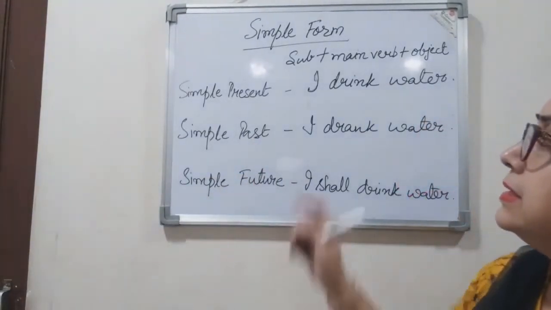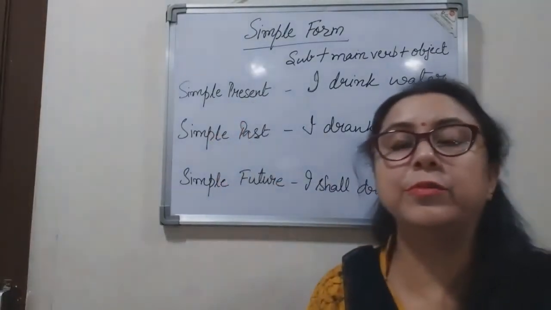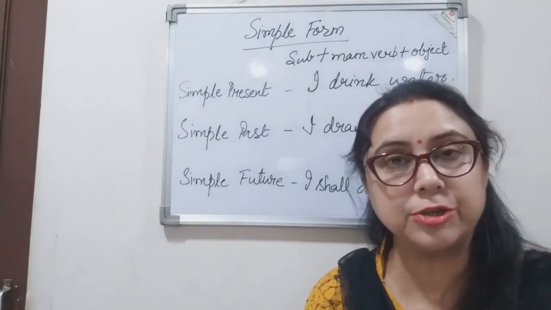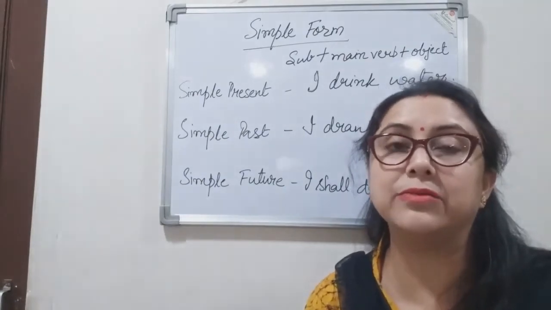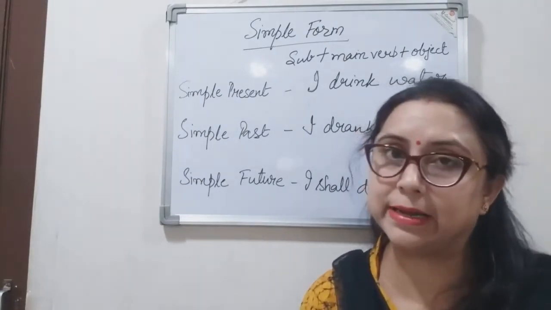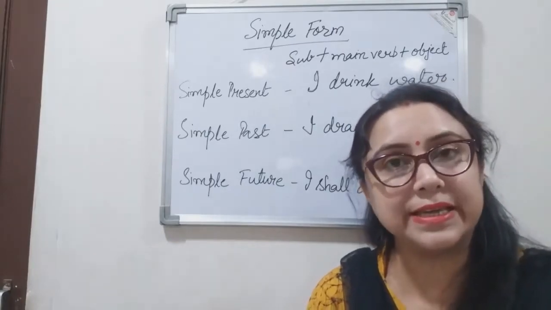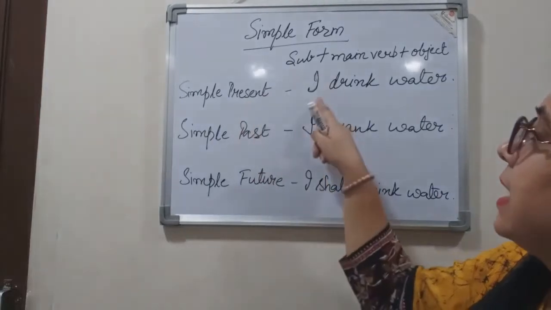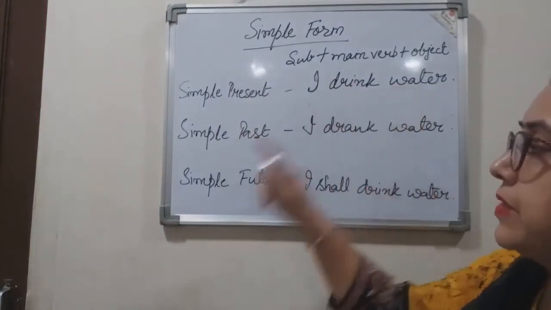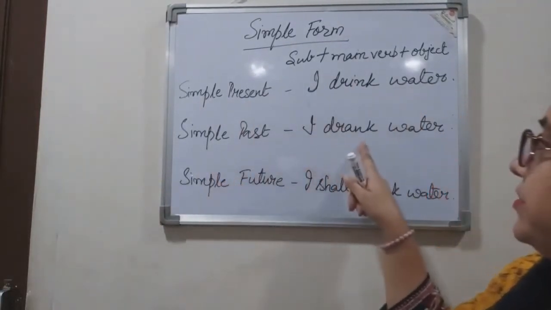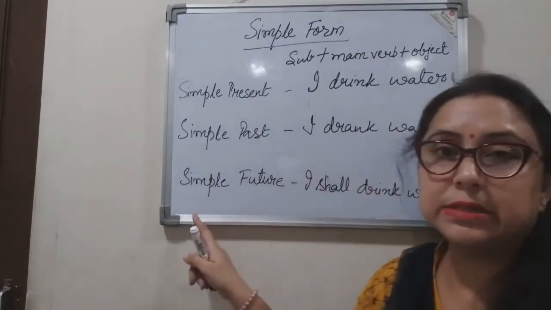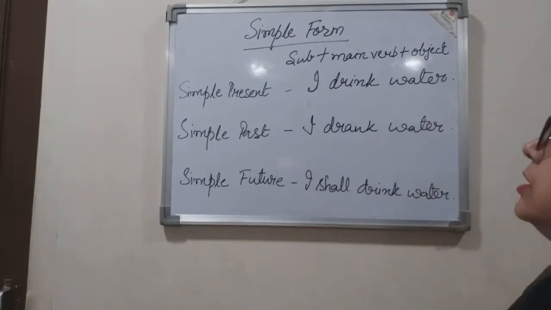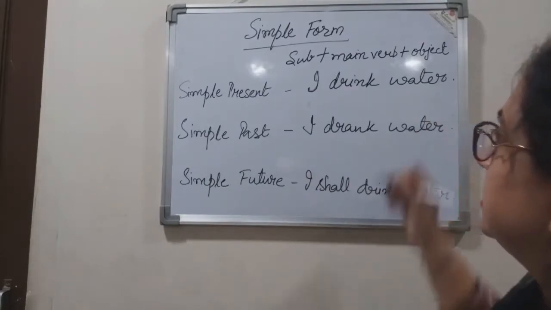Now here, this simple form does not say anything about whether the action is complete or incomplete. It just states the action. In simple present, I drink water. In simple past, I drank water. And in simple future, I shall drink water. What do we notice here?